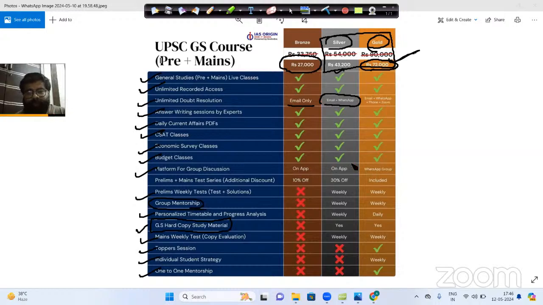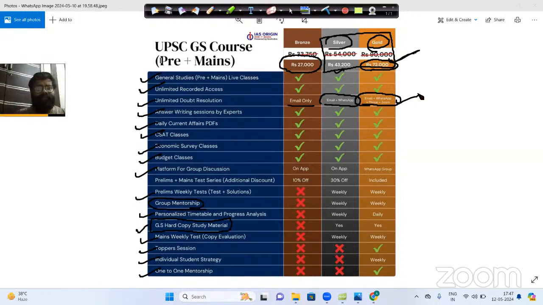And the most important thing here is the doubt resolution classes, which will be there with the mentor and the faculty, by email, by WhatsApp, on phone call, and you can basically have a video call with your faculty and with your mentor. And on video calls also, you can clear your doubts.